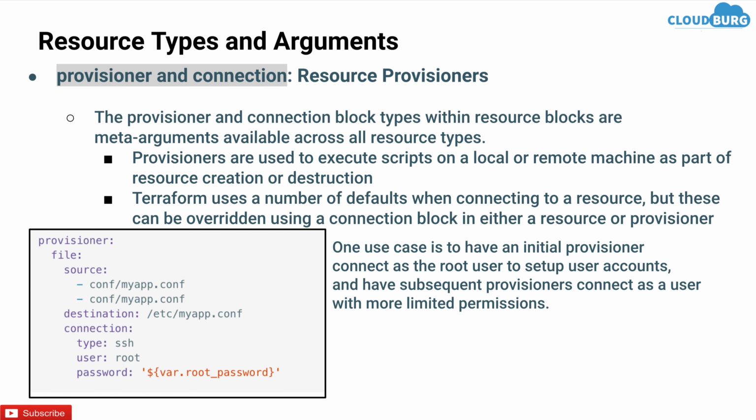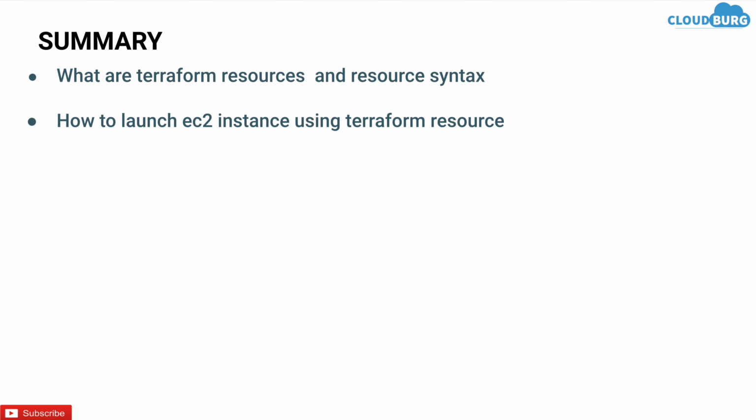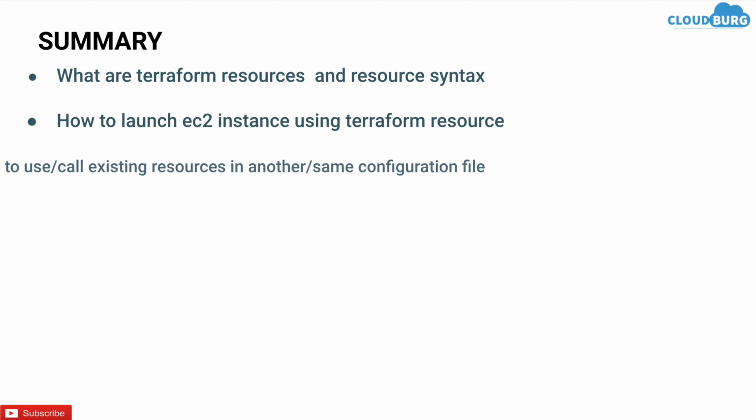So let's see the summary of what we have discussed today. First of all, we discussed what Terraform resources are and what the resource syntax is, in which we covered resource type, resource name and arguments. Then we discussed a couple of examples: how to launch an EC2 instance using a Terraform resource, and how to call or use an existing resource in another or the same configuration file, in which we attached an elastic IP to the existing EC2 instance.